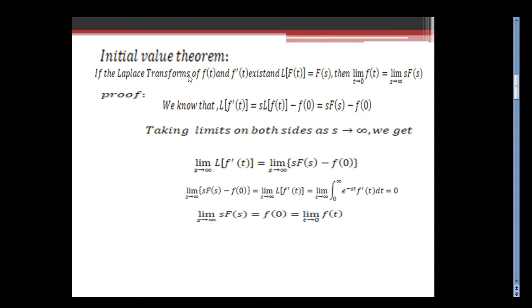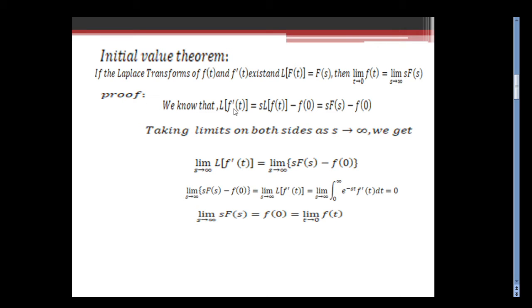Initial value theorem: if the Laplace transforms of f(t) and f'(t) exist, then L of f(t) equals capital F(s). And we want to prove that limit t tends to 0 f(t) equals limit s tends to infinity s times F(s). Now we will see the proof.